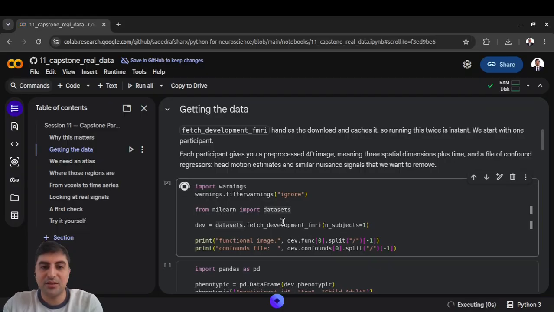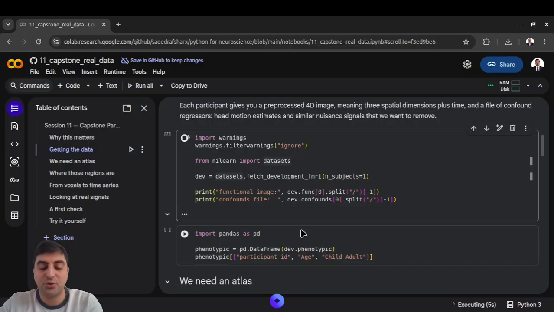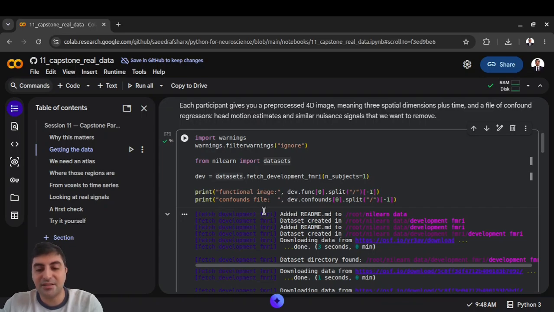Now let's fetch our data as well. Nilearn is an awesome package, specifically if you're just starting in this field. It contains not only tools to analyze data, but also to visualize them using numerous tools it has. It also comes with numerous open source datasets that you can fetch freely in your notebook and start learning. We did exactly that here.